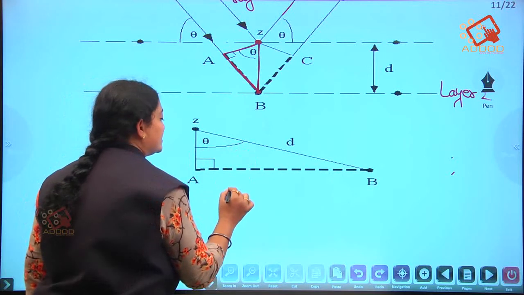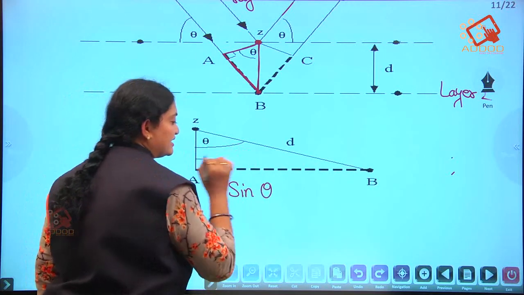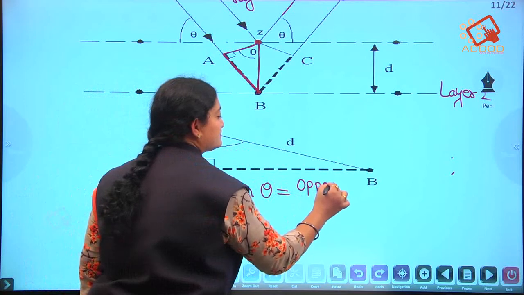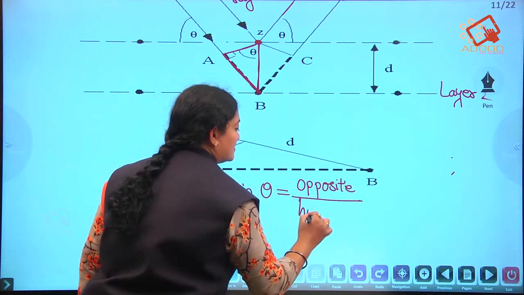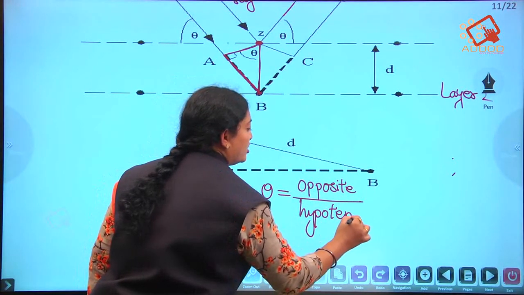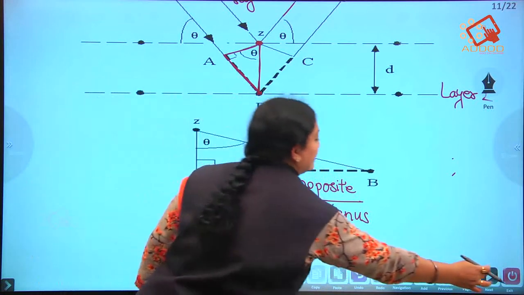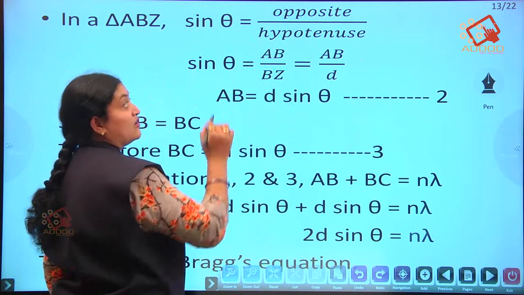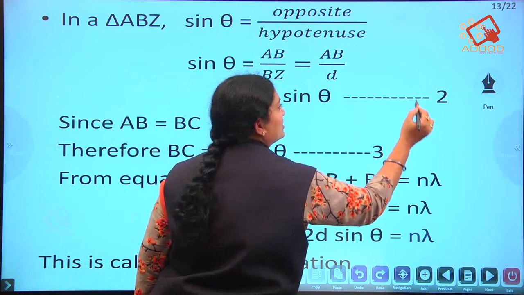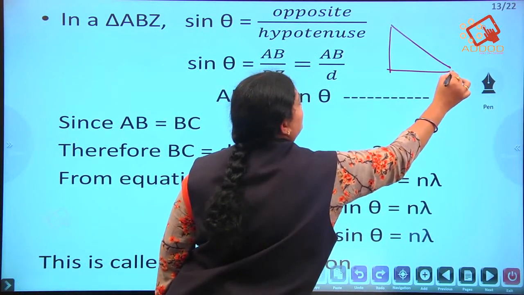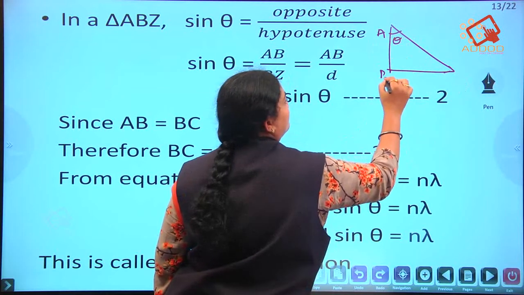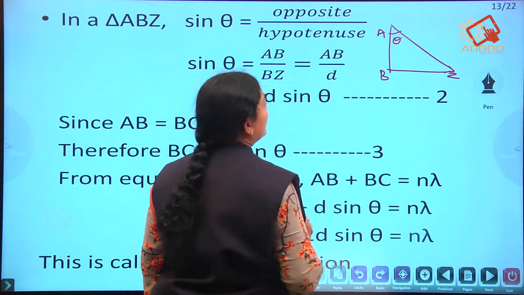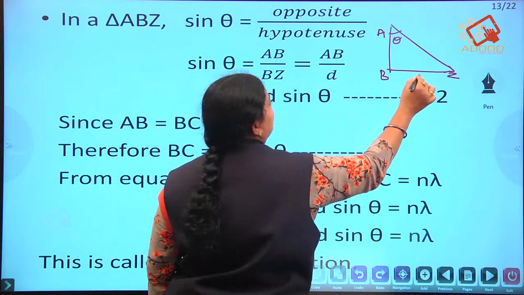So let us take sine theta. As we know, sine theta equals opposite by hypotenuse. Here sine theta equals opposite by hypotenuse, and the opposite is AB, so we have theta, A, B and Z. Opposite is AB by the hypotenuse BZ, and this is the D we are having.